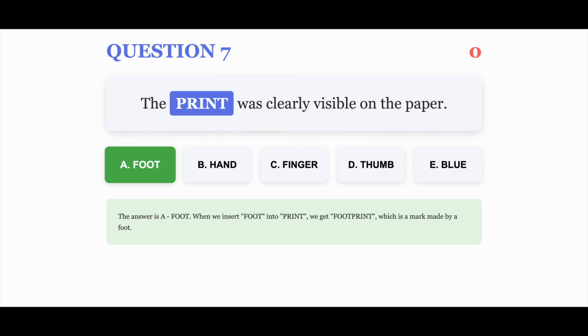The correct answer is A. The answer is A. Foot. When we insert foot into print, we get footprint, which is a mark made by a foot.